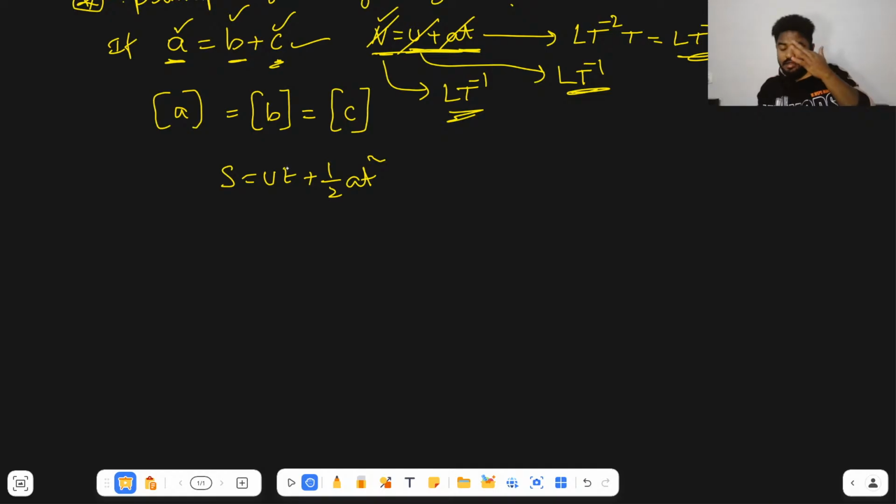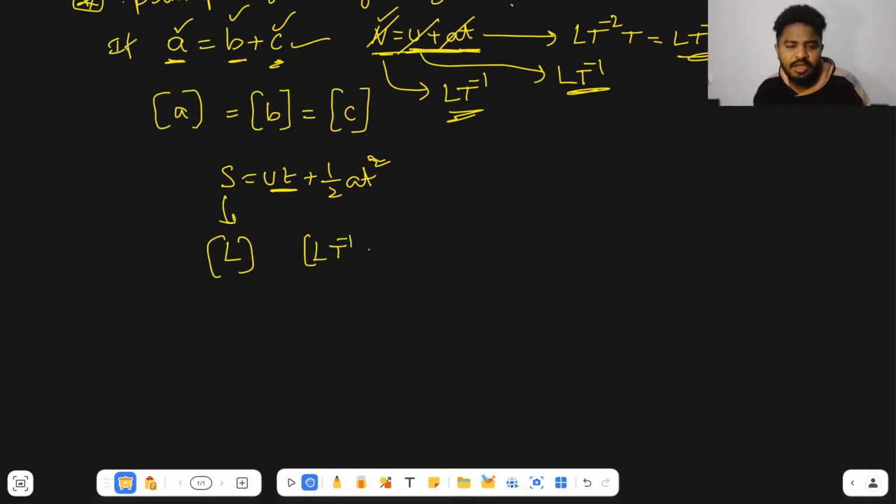If you observe carefully here, S is nothing but displacement, and its dimension formula is L. Let us see the dimension formula of this term. U is L T power minus 1, into t, so you are getting L only. Am I right? For this term.